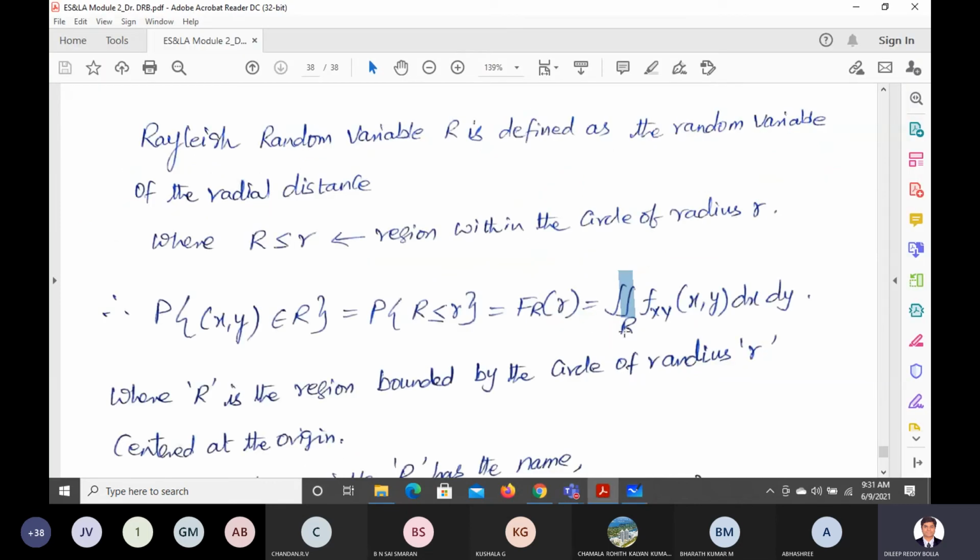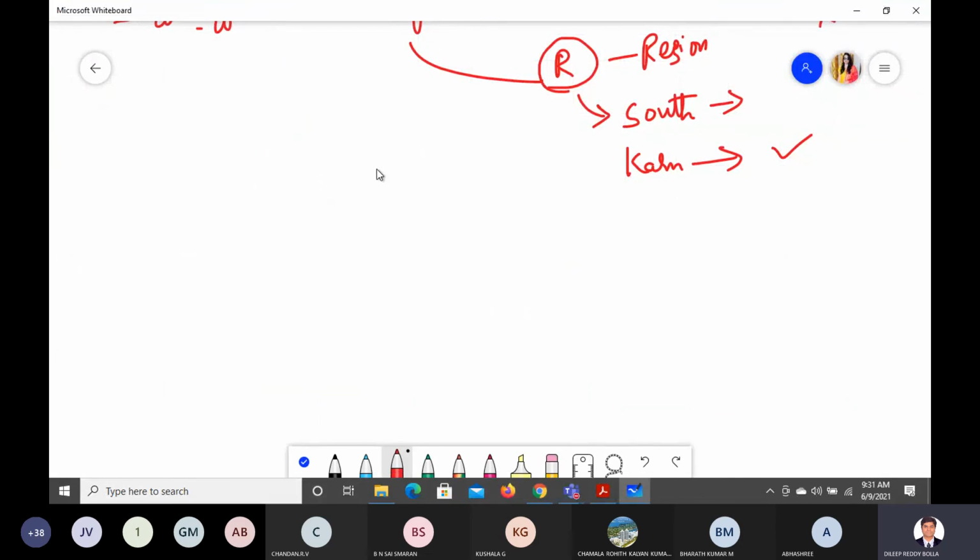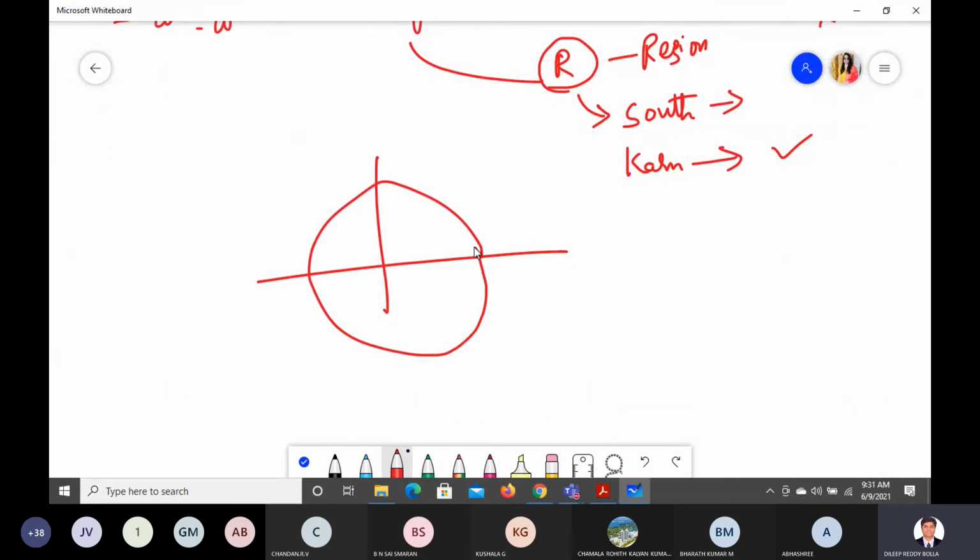So based on that, you can see here, they are going to limit the corresponding entity to the corresponding region. But that region should always be less than R. The region you are searching here should be less than R. What is the meaning of that? You don't search anything beyond that region. Let us say you have a plot like this, and this is R. The value should always be less than or equal to R, which means if you take the value R, there's no problem, and less than that, no problem. But don't take values greater than R. Don't take the value beyond it. You search in that region and you can get those things, is what they mean to say.